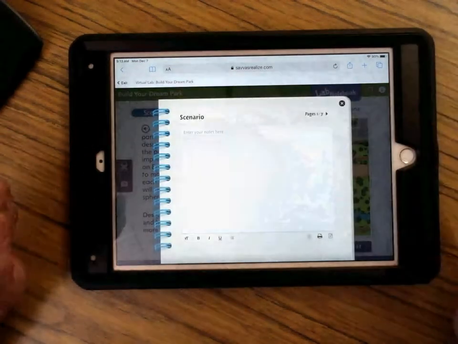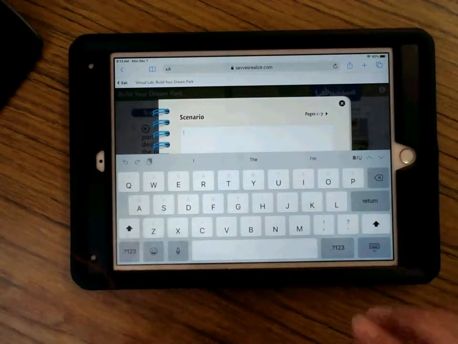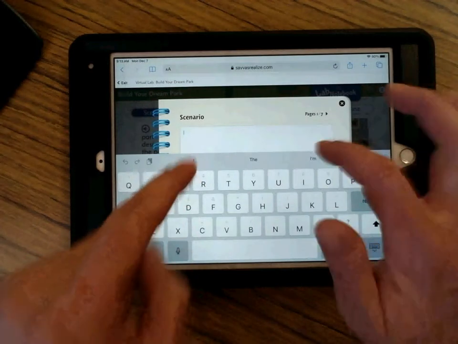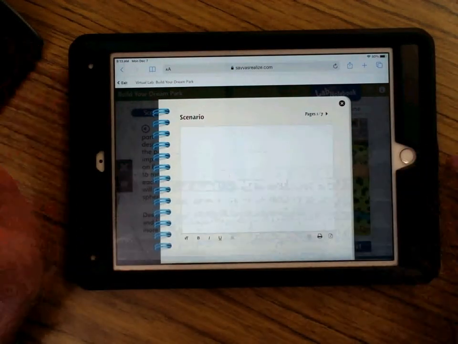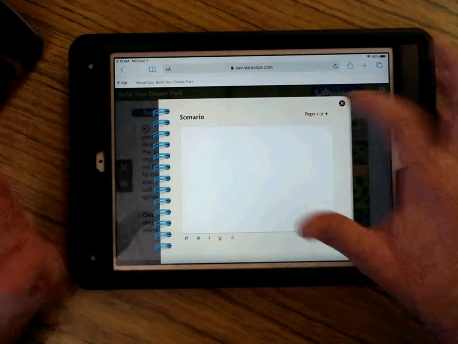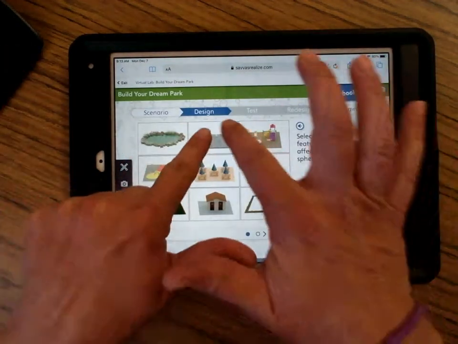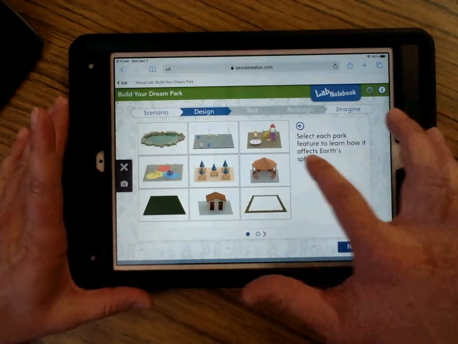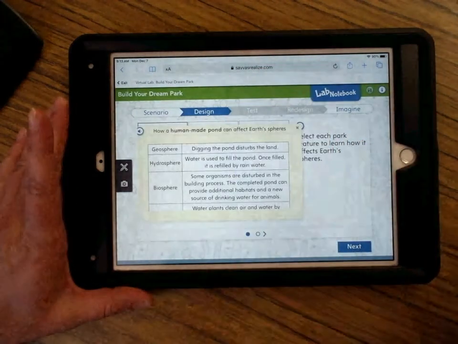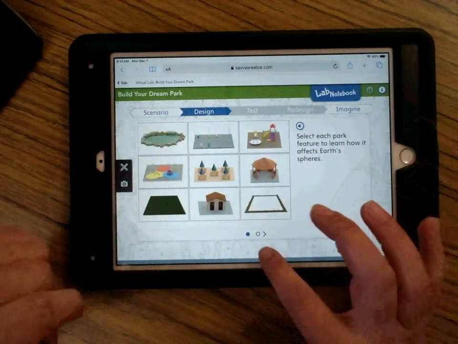So then you go to your lab notebook. So in the scenario, what you're going to do is you're going to enter notes for what you have to do there. You have to put something down here every single time, okay? So then I'm going to drop my keyboard down. I put something in there. So then I click Next. Now I'm in design mode. It says select each park feature to learn how it affects Earth spheres. So you would select this, and you're going to read through all of that. Select that, and you continue on.